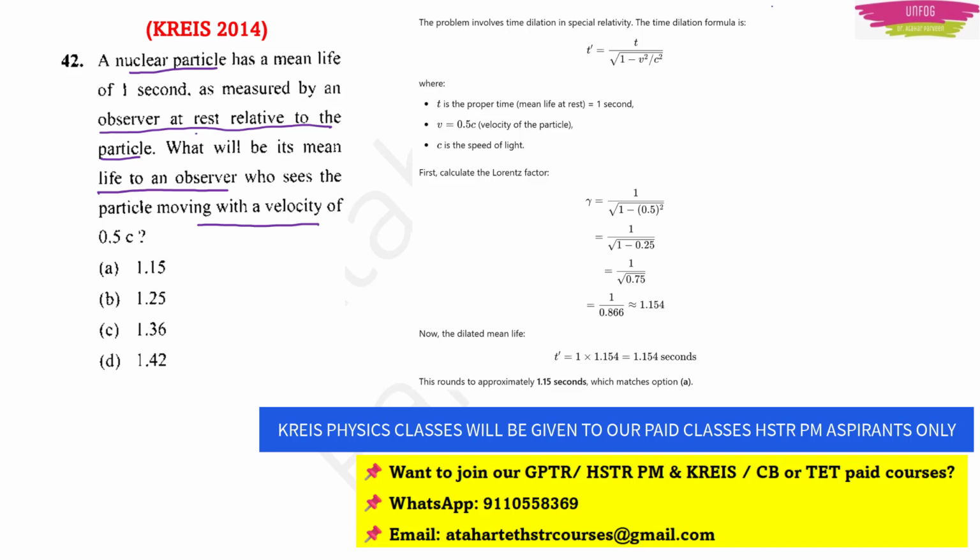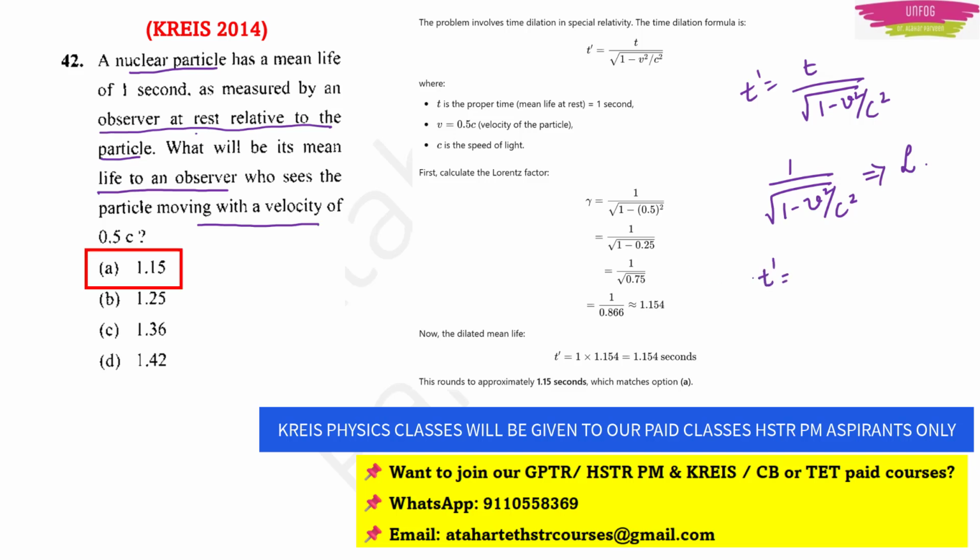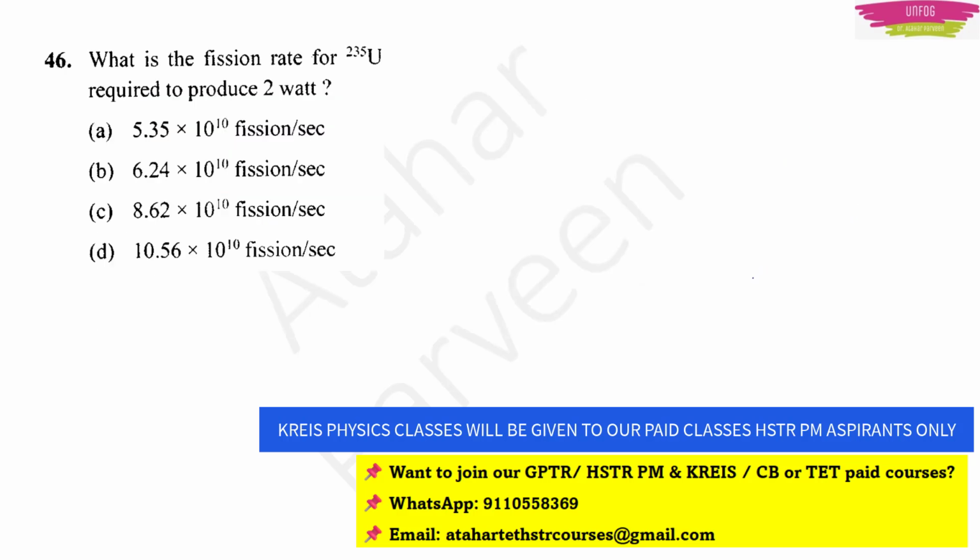The time dilation formula is T dash is equal to T upon square root of 1 minus V square by C square, where 1 by square root of 1 minus V square by C square we call the Lorentz factor. Here you just have to substitute, and you will easily find the answer, which will be T dash is equal to 1.15 seconds. Clear, right? First you calculate the Lorentz factor, then you multiply it with your time, which is 1 second here. Next question.